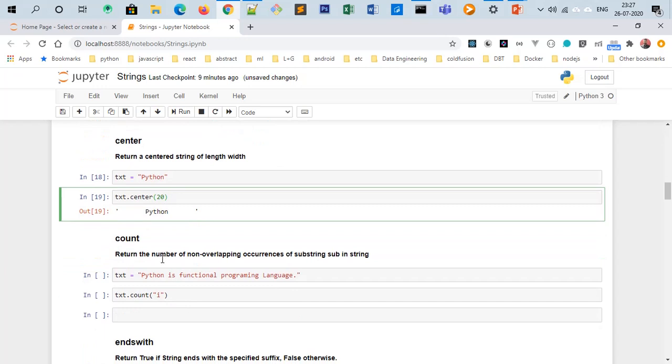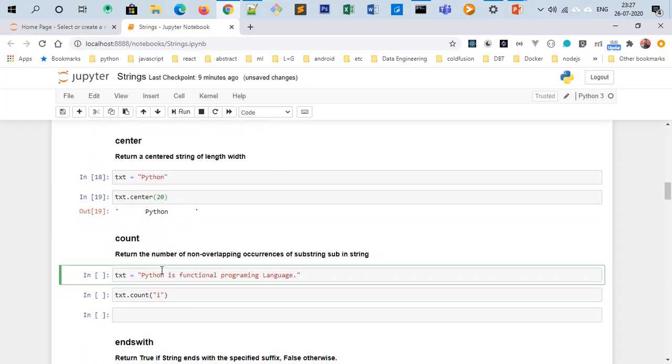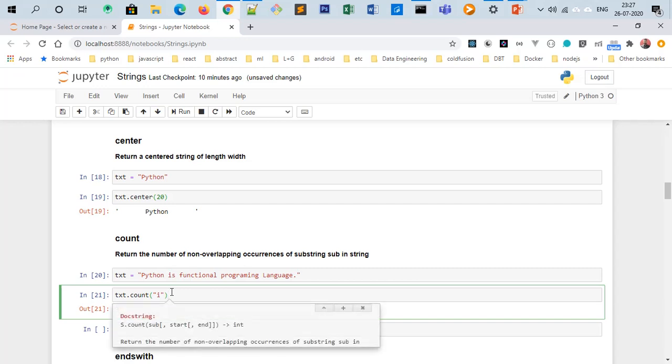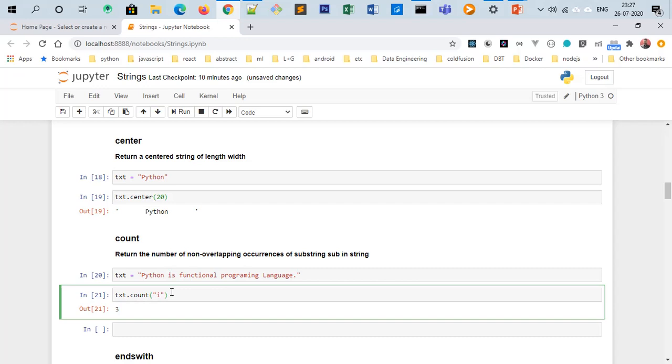Then we have the count method. It counts the number of occurrences of a particular character in the string. So run it. It will give me the total count of i inside this particular string. If you want to see the definition of the count method, press shift and tab.